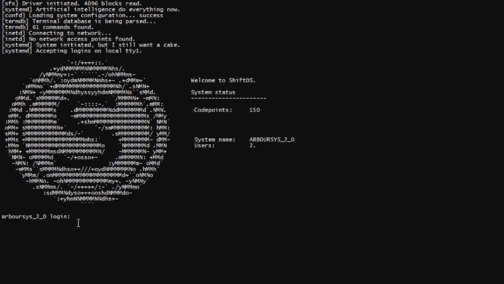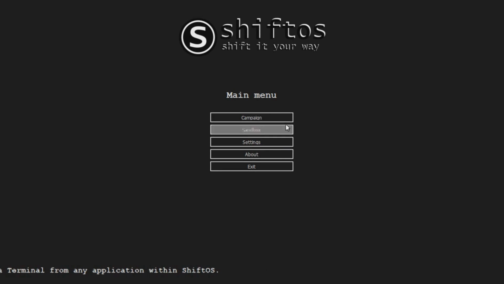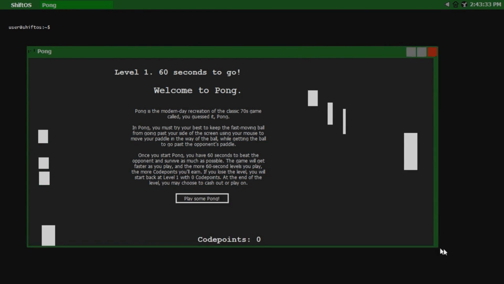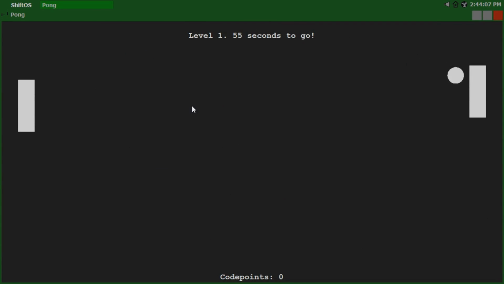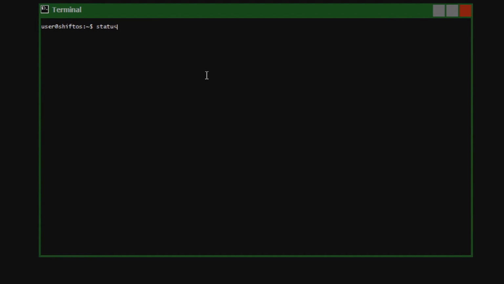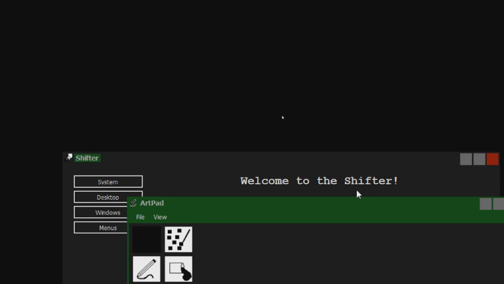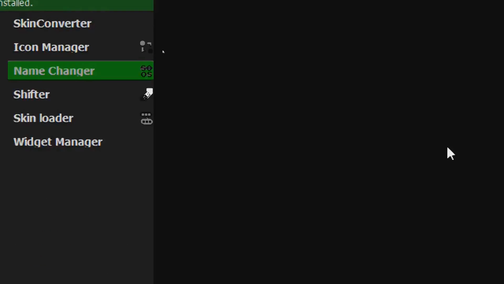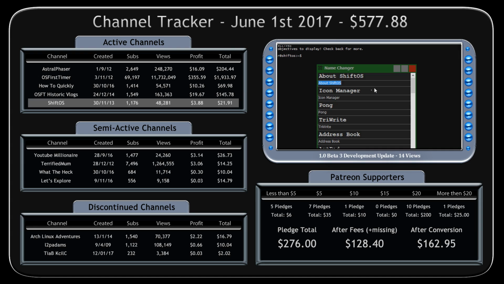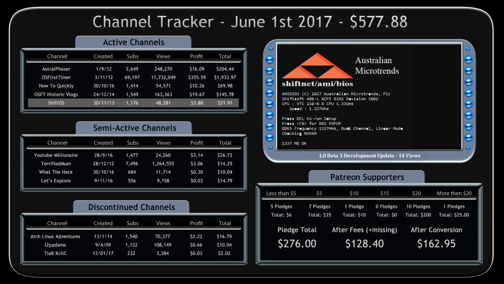As you can see in the ShiftOS 1.0 Beta 3 development update, ShiftOS now has a main menu with options for campaign and sandbox mode. Pong has been updated with a new smarter AI, better collision detection and smart resizing based on the window sizes. There's been some modifications to the terminal, window title bars can have different graphics depending on if they are active or inactive, language packs are becoming a thing now with ShiftOS now available in French, and there's just way too much to talk about here. So go check out the ShiftOS channel for more information on the development of the project.